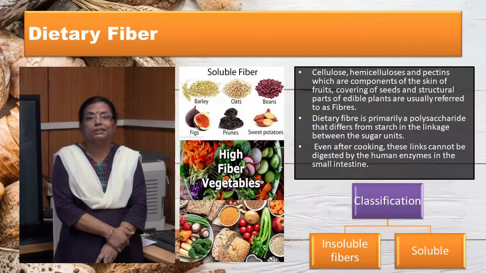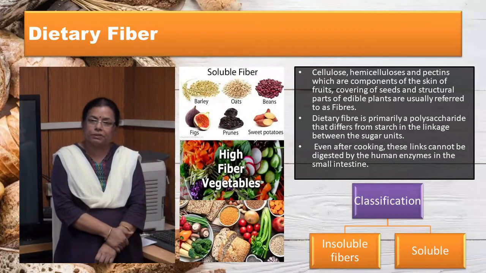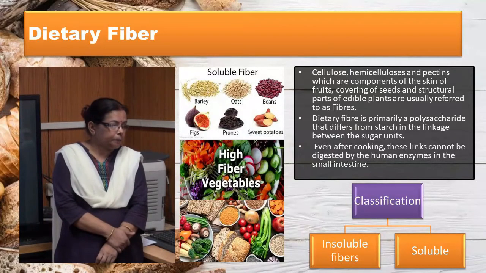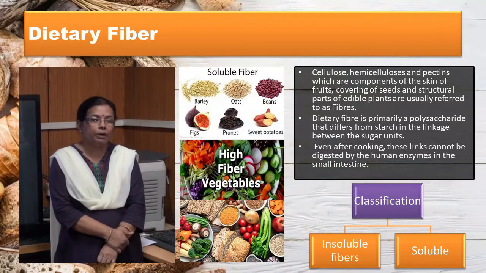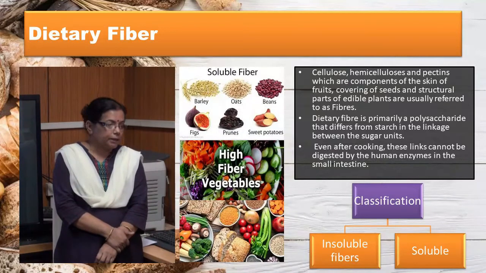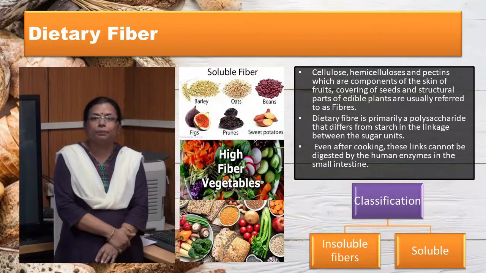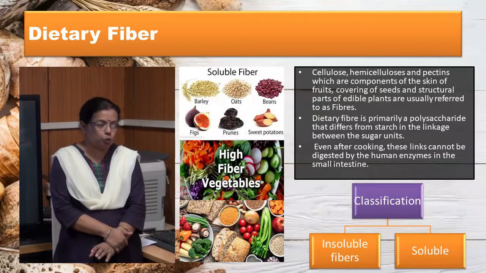They are found in whole cereals, wheat bran, vegetables, nuts. Soluble fibers include pectin, gums, and mucilage. They are viscous fibers soluble in water, and though they do not provide any nutrient to our body, they have an important role to play in our body. As I stated earlier, they provide bulk to our intestinal content and stimulate peristaltic movement of the GI tract and help in easy elimination of stool.